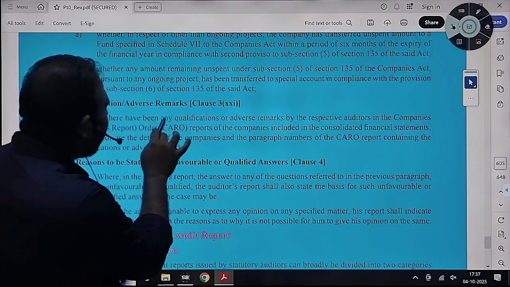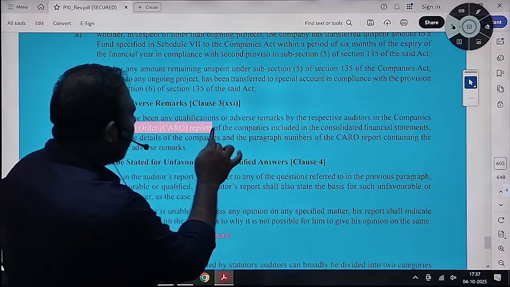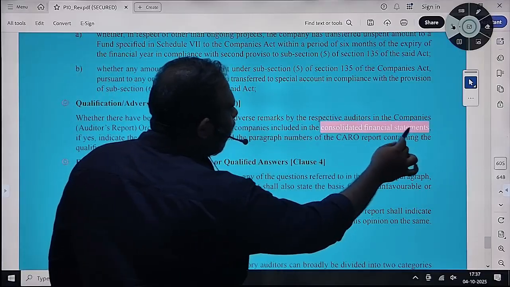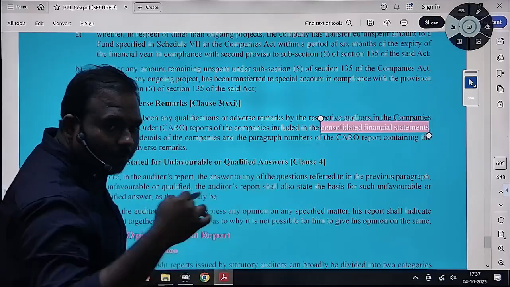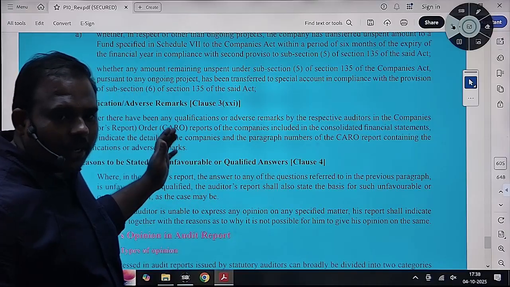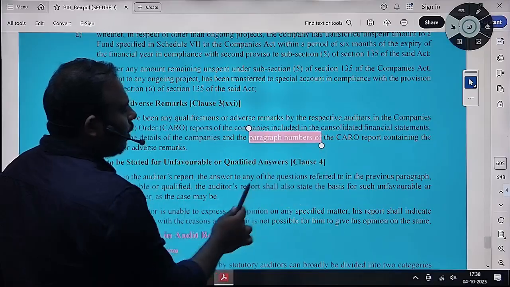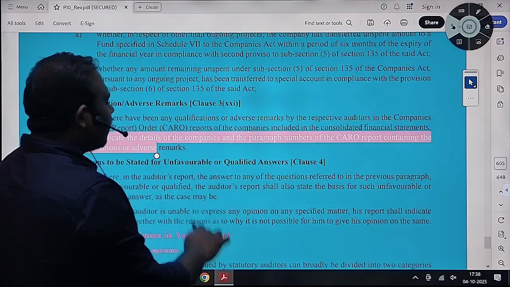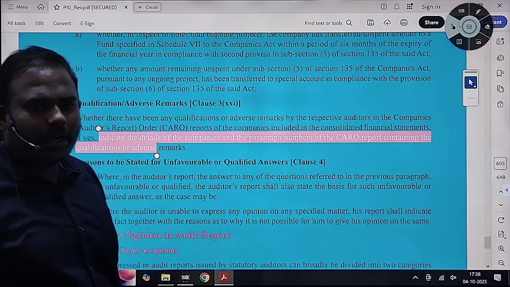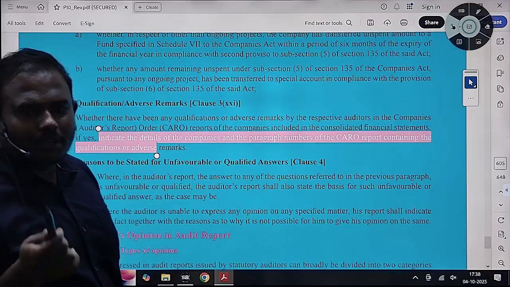Whether there have been adverse and qualification remarks in respect of the auditor's report of companies included in consolidated financial statements. जो कंपनीज आपका कंसोलिडेट हुआ है उसका एडवर्स रिमार्क कुछ दिया है क्या ऑडिटर्स, उसको आप इधर details of companies' names, paragraph numbers of the qualifications and adverse remarks, CARO report containing adverse remarks, वो सब आपको इधर मेंशन करना पड़ेगा।